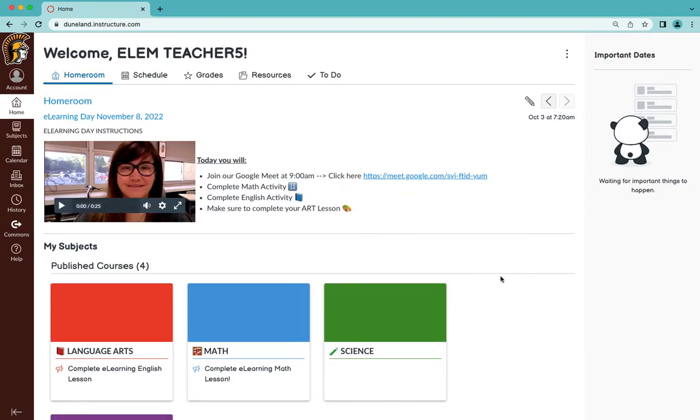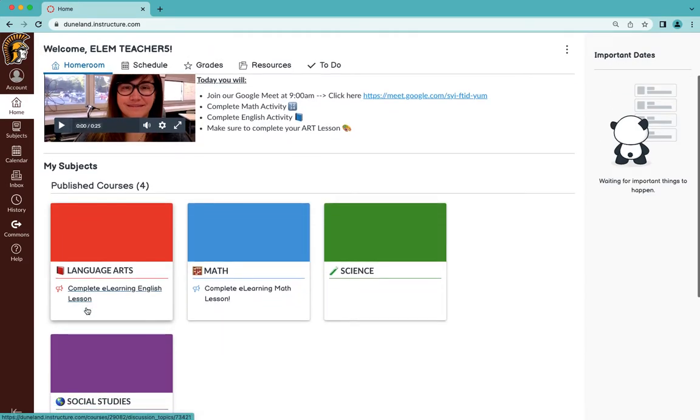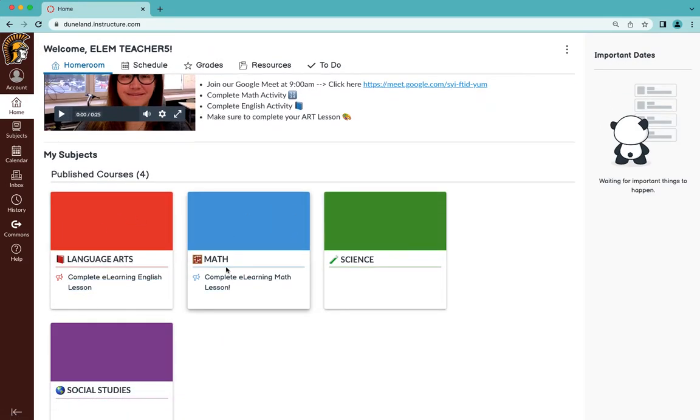The next thing that I want to point out is that you'll notice on language arts and math, since those are the two lessons that we're doing that day, I also did an announcement in those individual sections so that it appears on the tile. I'll show you what this looks like for students shortly. But it's another obvious way to say, hey, you need to come to language arts or to math.